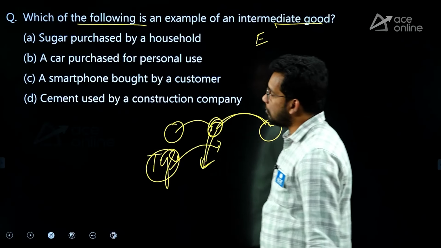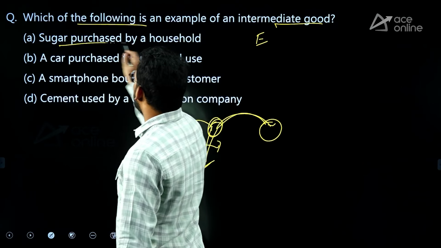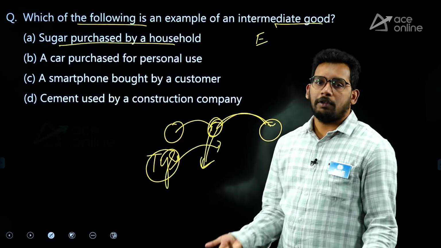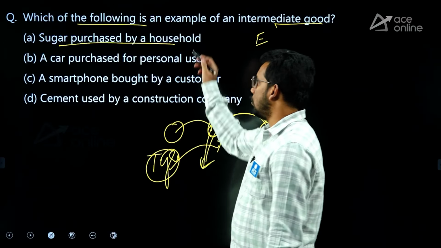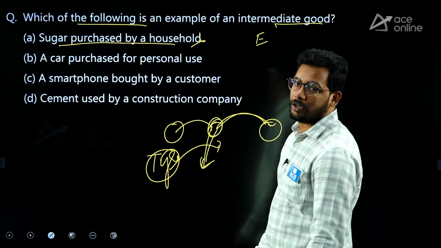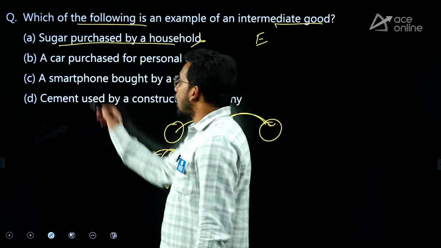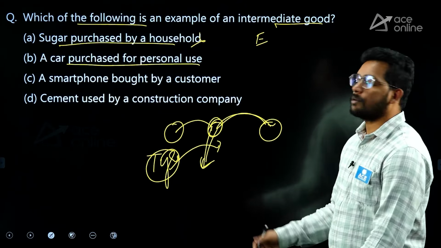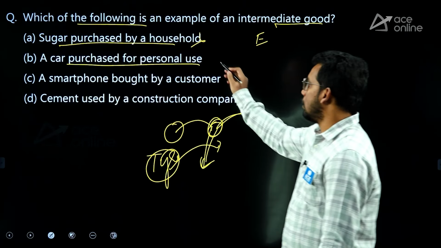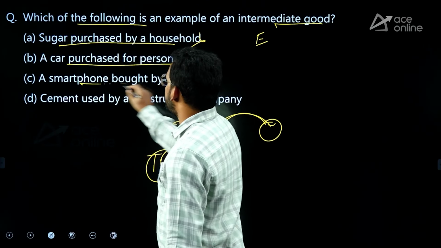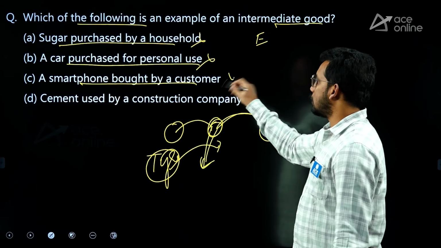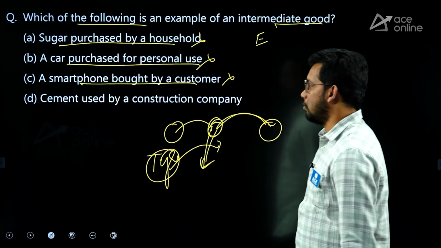But they have given some other statements. Let's see. Sugar purchased by the household will be directly consumed by the household. So this is not an intermediary good. This is a final good. A car purchased for personal use is obviously purchased to consume only, so it's a final good. A smartphone bought by the customer is again directly consumed as a final good.